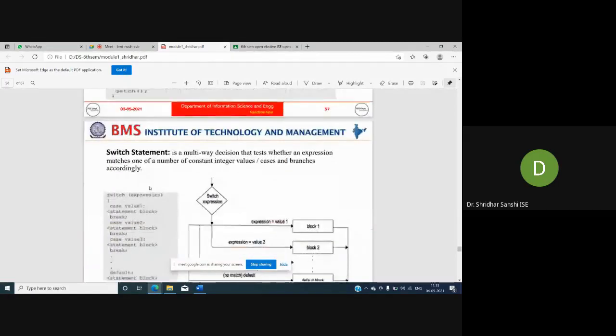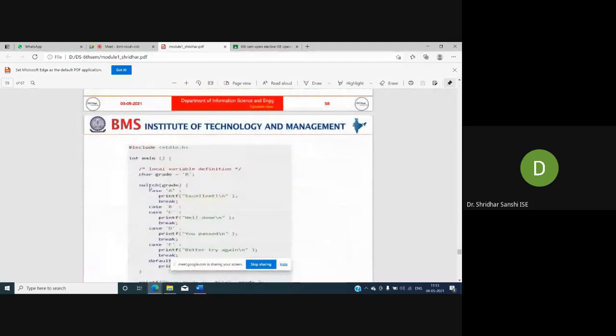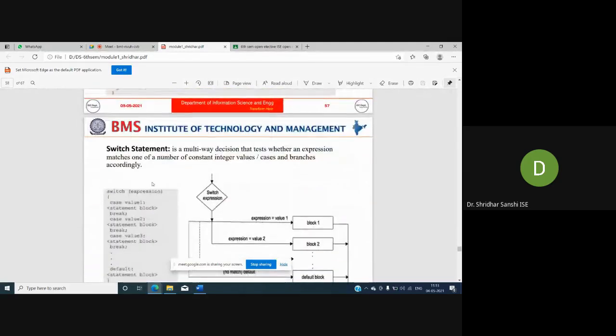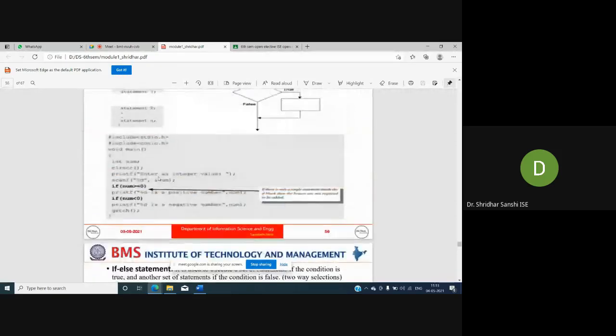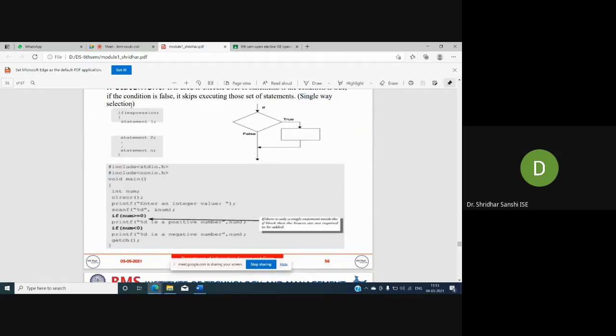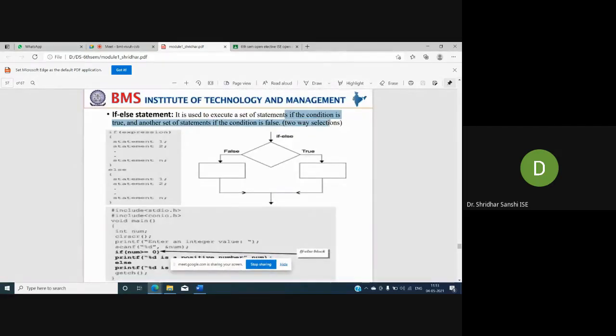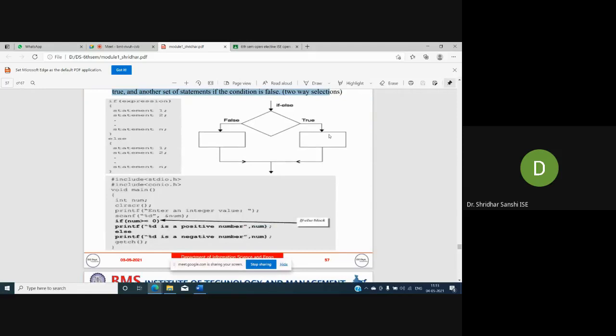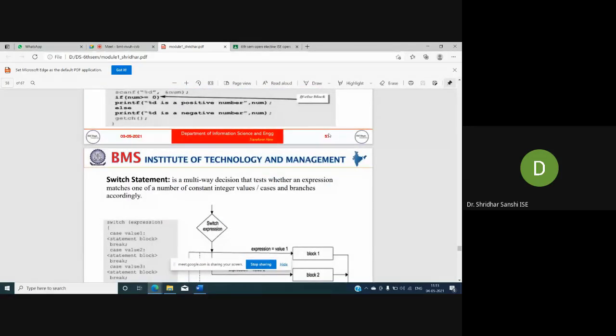So next, we have seen two types, right? One is single-way selection, and we have seen two-way selection. So we have another type of selection, called multi-way selection. Switch is a multi-way selection statement. We'll see why it is called multi-way selection.